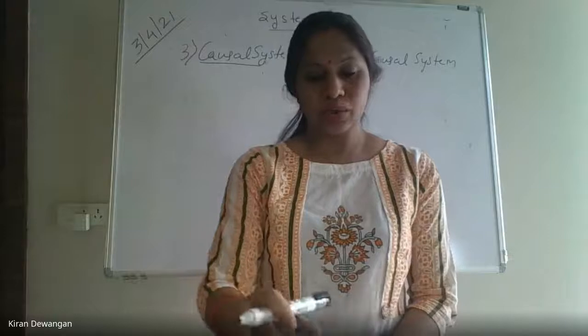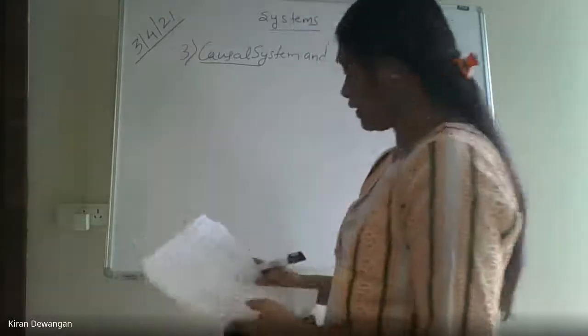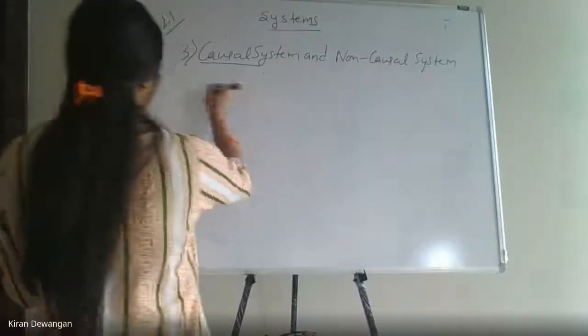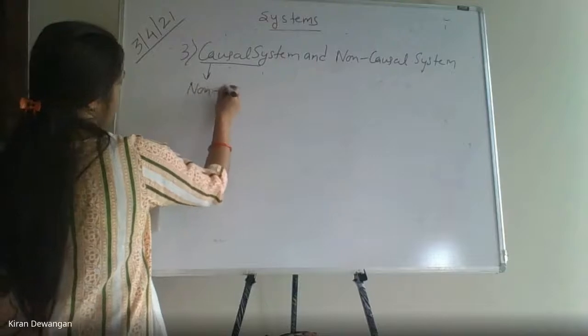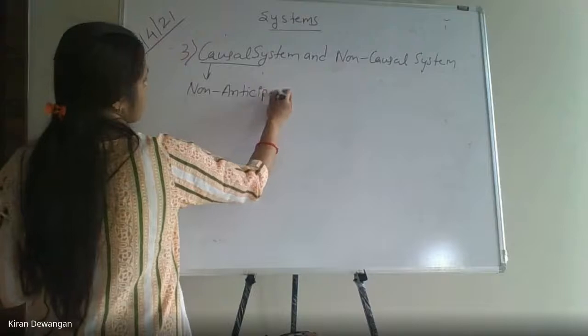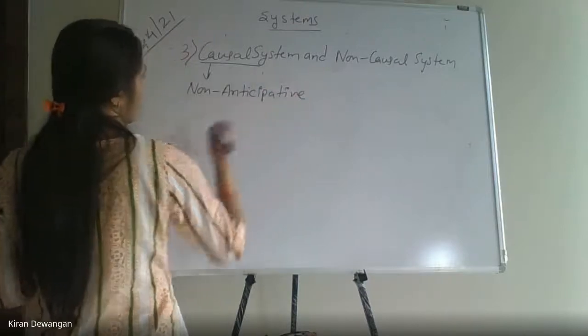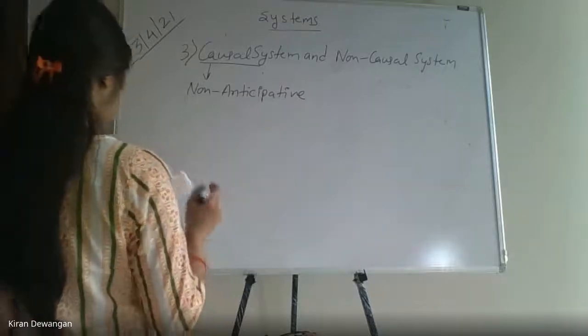चलो, we'll start with the causal and non-causal. Now coming to the causal system again. Causal system is also known as a non-anticipative system. Now why do we call it a non-anticipative system?